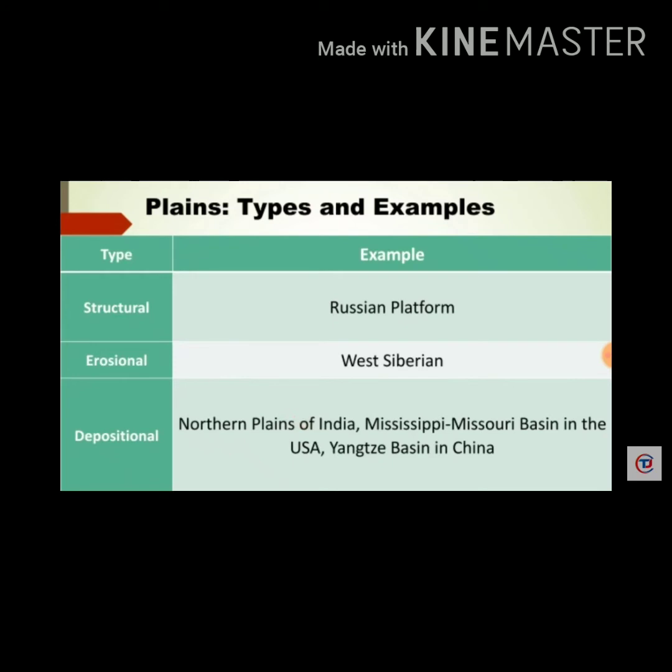Let us take different areas from the world as examples. Structural plains: Russian platforms are a good example of structural plains. Next is the erosional plains. West Siberian plains are a good example of erosional plains. Then the depositional plains, a very fertile area, very familiar to us, as the northern plains of India are its example. Next are the Mississippi-Missouri basin in the USA and the Yangtze basin in China.